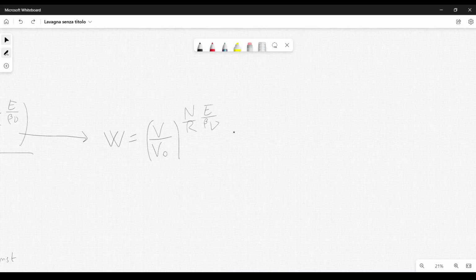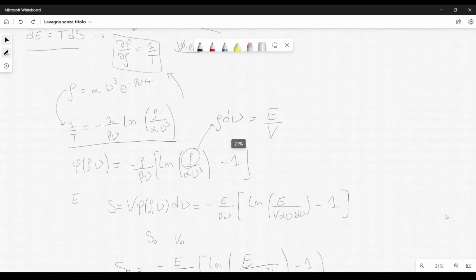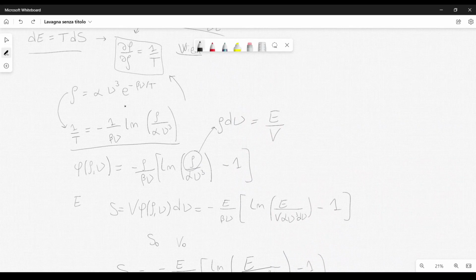So when there is low density, it means that the frequency is very high, because if you remember, according to Wien's law, this exponential is small because nu is very large. So rho is small.